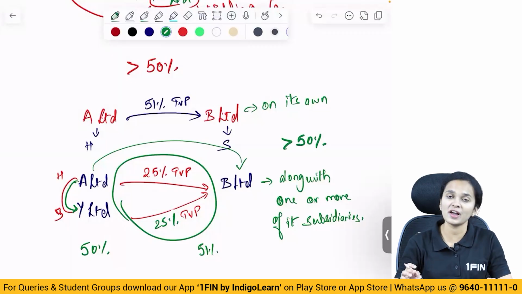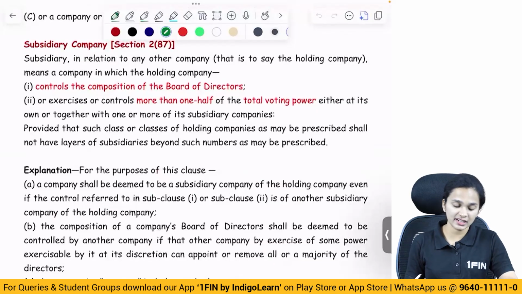Moving ahead, let's now have a look at the definition of subsidiary. So, what is a subsidiary company?